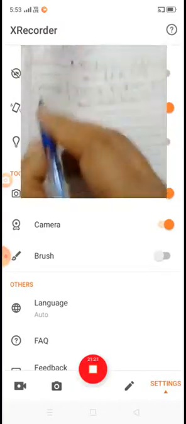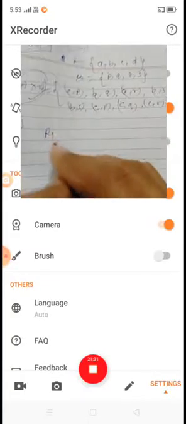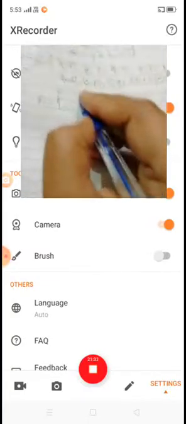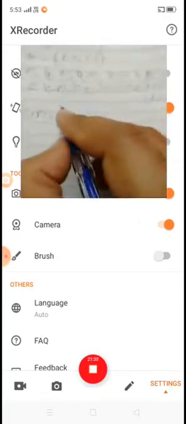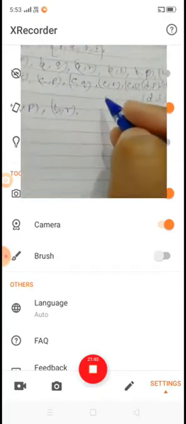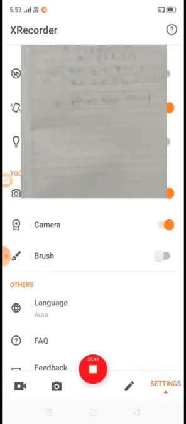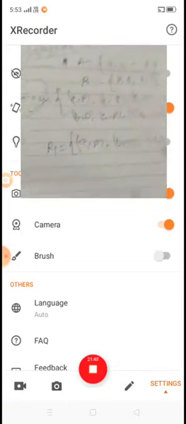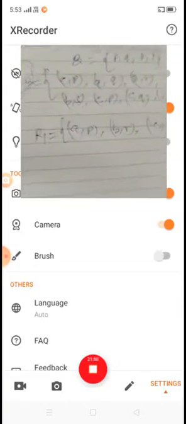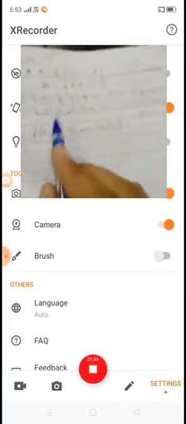Now let's take the first question. Given relation R1 is equal to {AP, BR, CS}. Please observe, is R1 a subset of A cross B? Look at this.